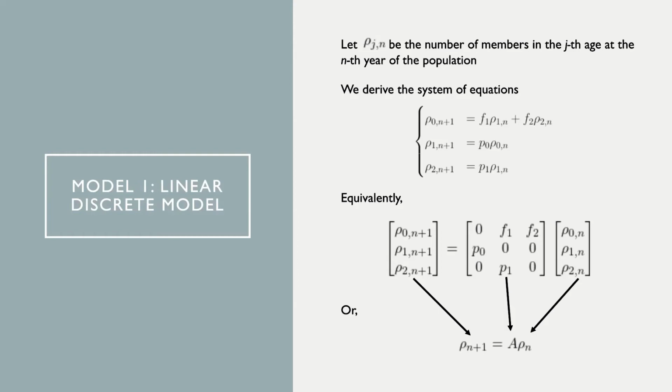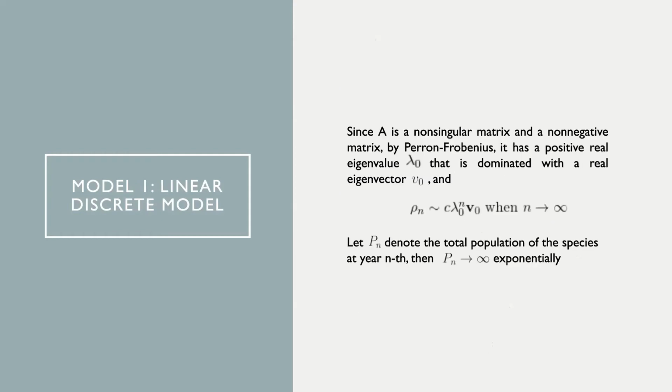where the vectors rho n and rho n plus 1 correspond to the population distribution of the ages, and the matrix A will consist of some zeros and the birth rates and the natural survival rates. So now we come to solve this equation. And note that A is a non-singular matrix.